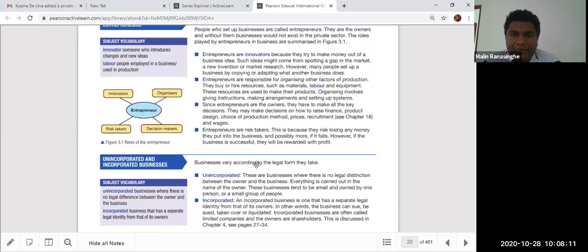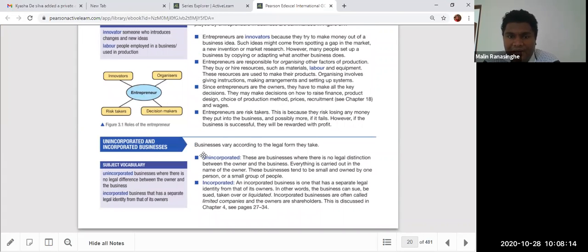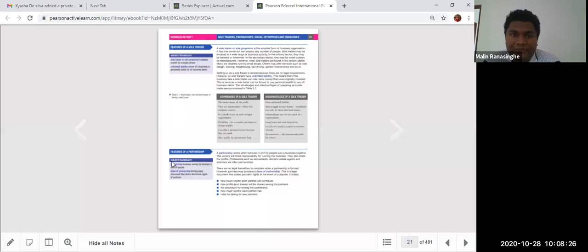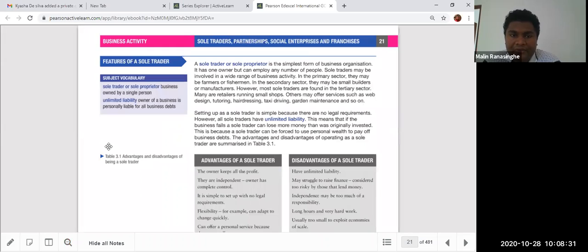On that, we talk about two concepts. Some business organizations are unincorporated, which means there is no legal difference between the owner and the business, and some businesses are incorporated, where the business has a separate legal identity from its owners, such as limited companies. First, the sole trader is a business organization owned by a single person. Sole traders have features like unlimited liability, and they are unincorporated. They have flexibility and can make decisions very fast, because there is no one else to control you.